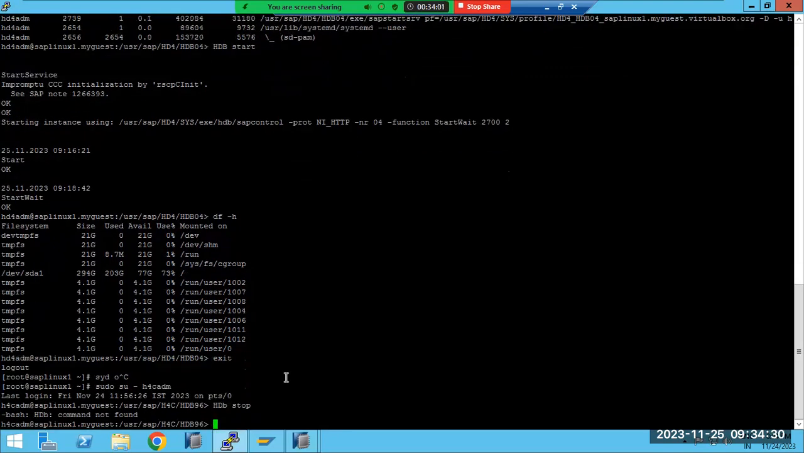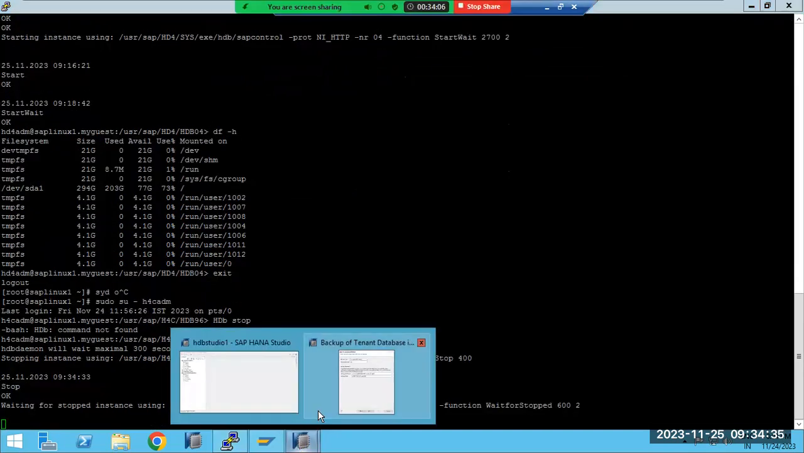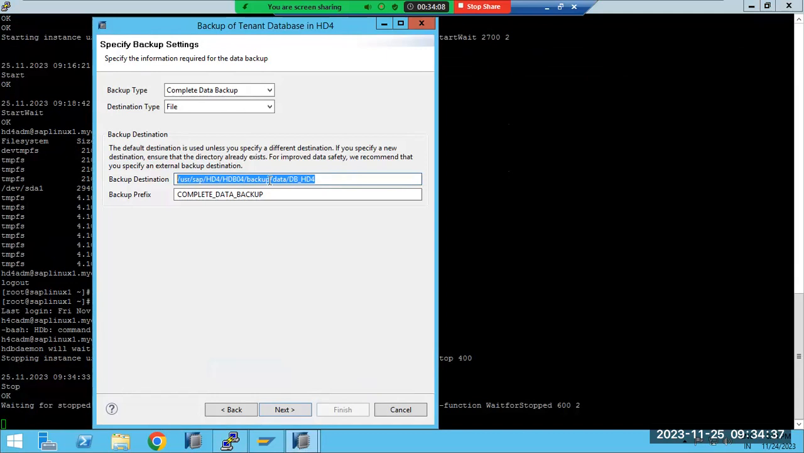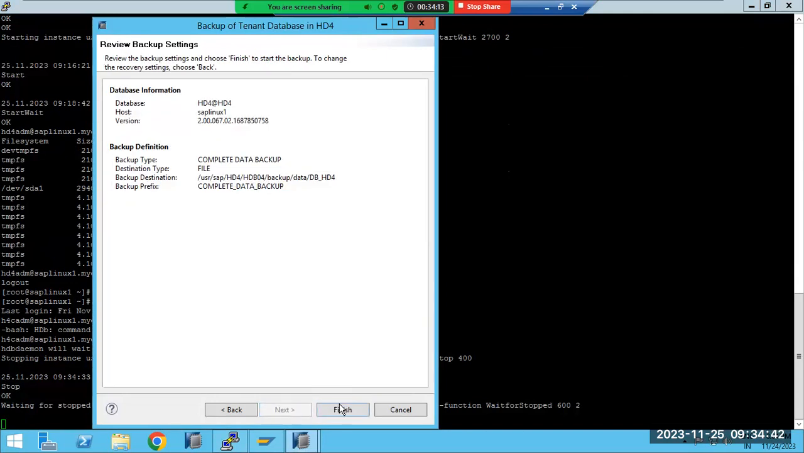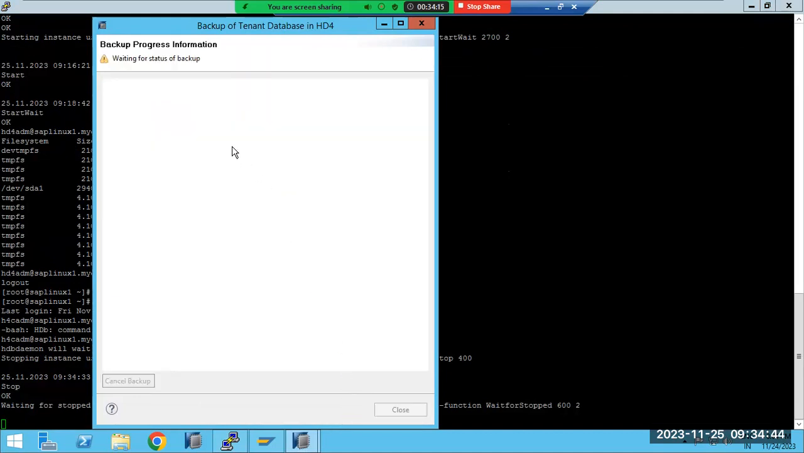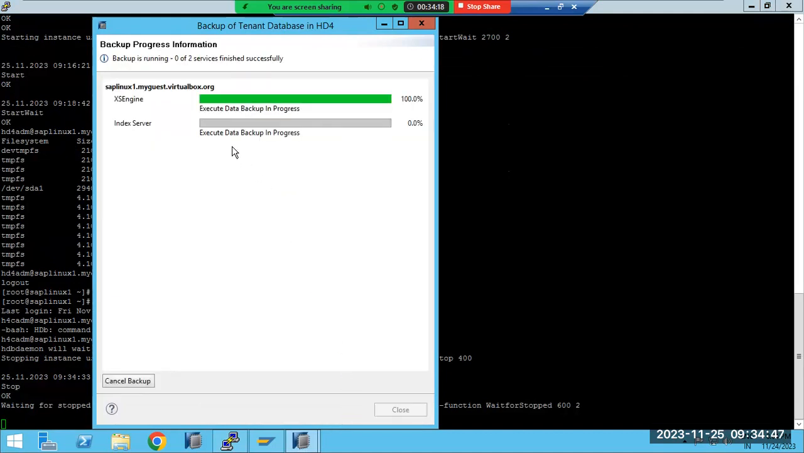So we can keep the same path here. So let's take the complete DB backup. Just click on the next button, finish it. See here, within the file system I am taking the backup. We can also take the backup outside of the file system, on outside devices, but now we don't have any outside devices. So we are taking the DB backup within the file system here. See here, backups are getting loaded.